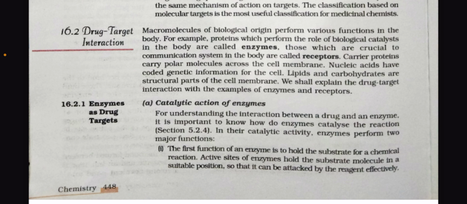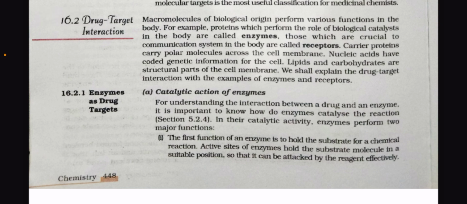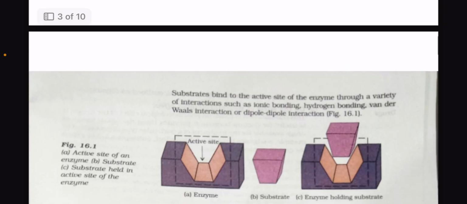First one is the catalytic action of enzymes. For understanding the interaction between a drug and an enzyme, it is important to know how enzymes catalyze the reaction. In their catalytic activity, enzymes perform two major functions. The first function of an enzyme is to hold the substrate for a chemical reaction. The active site of the enzyme holds the substrate molecule in a suitable position so that it can be attacked by the reagent effectively.